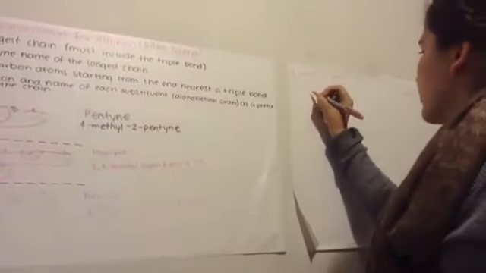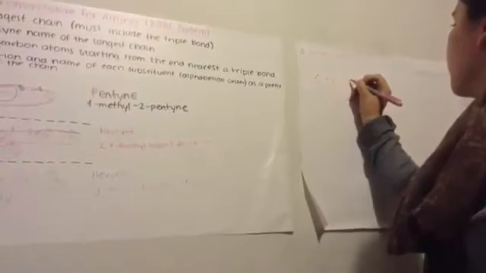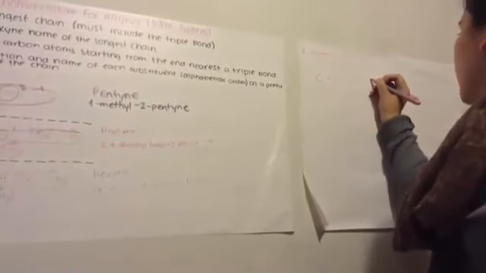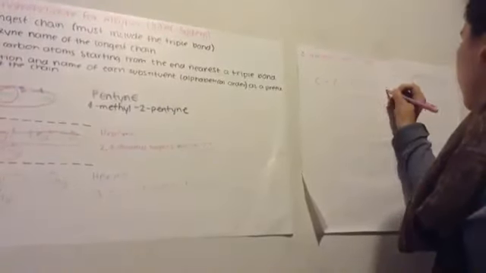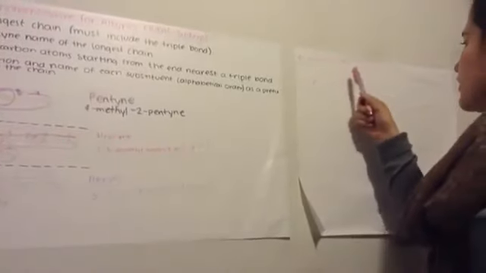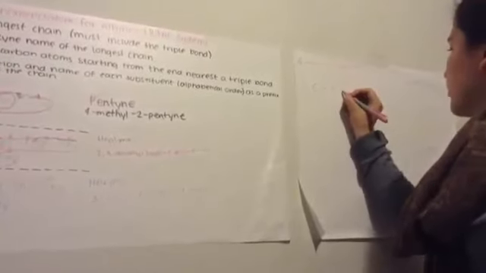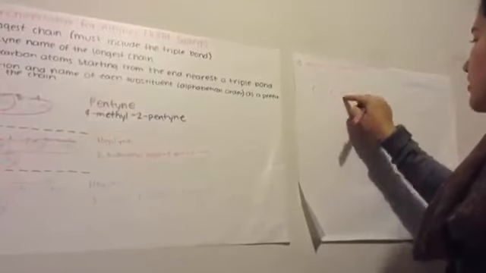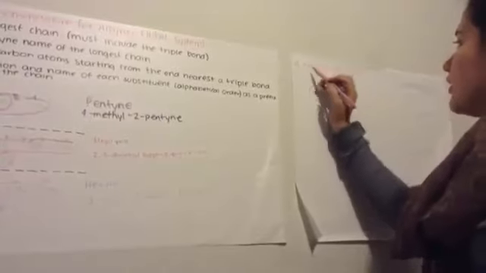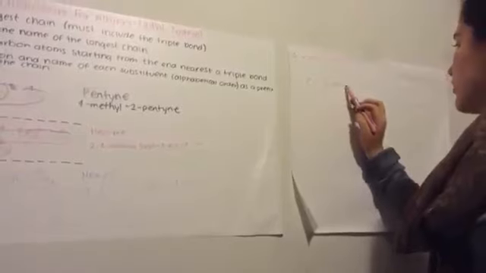So we will draw 1, 2, 3, 4, and 5 carbons. Then the triple bond is in carbon 2, so this is carbon 2 and this is the triple bond. And the methyl is in carbon 4, so 1, 2, 3, 4.